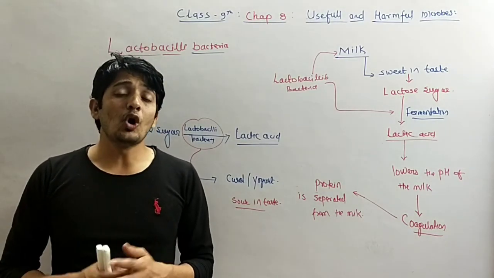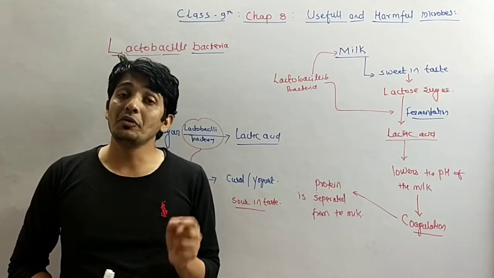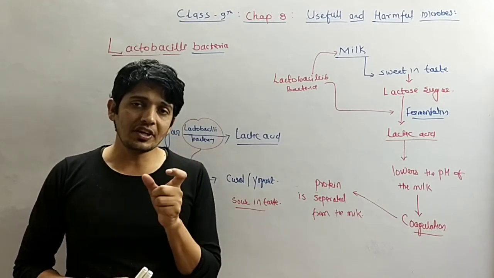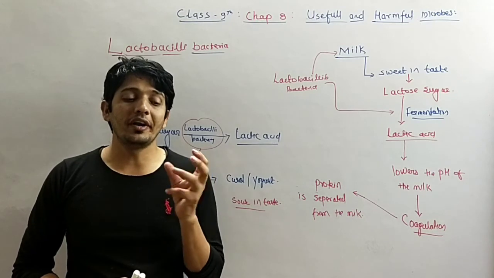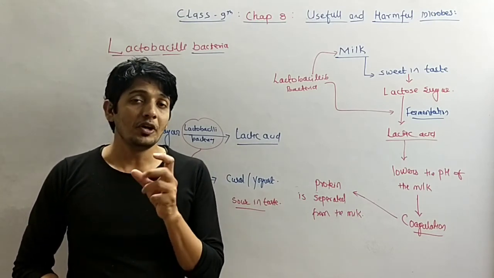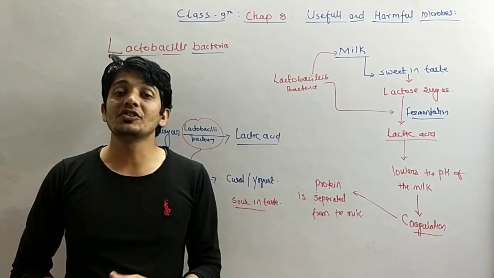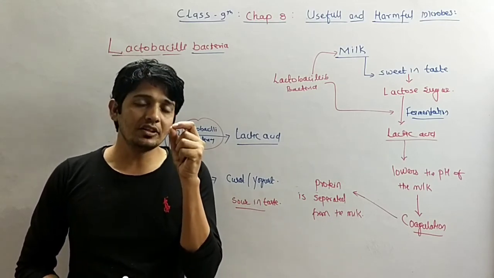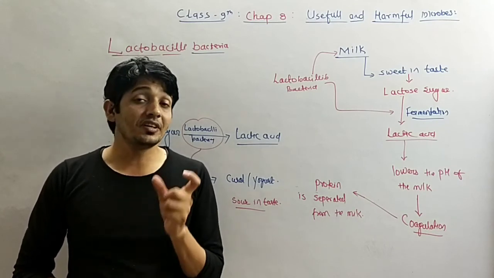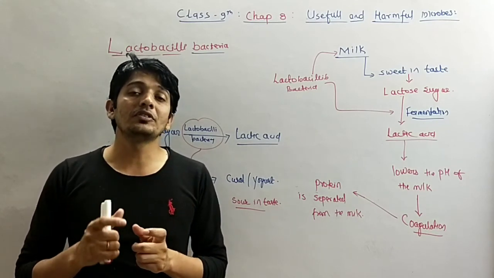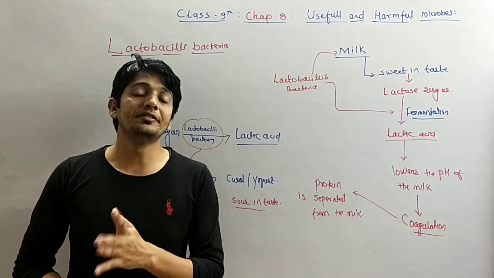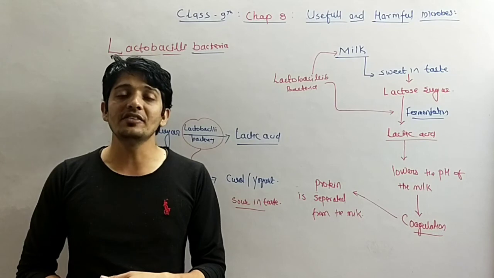If you want to observe the lactobacillus bacteria, you have to take fresh milk and stain it in a petri dish by using safranin. After staining with safranin, you have to take a drop of the milk on a glass slide, keep a cover slip on it and observe under the microscope at different powers, that is 20x and 60x.